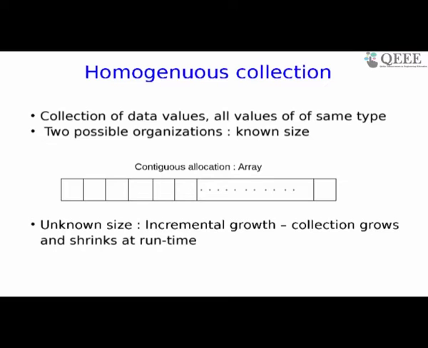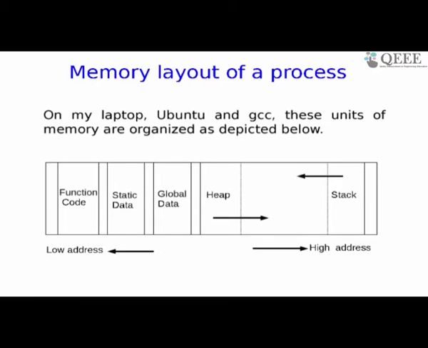Before I move on from this, let me summarize. I was trying to get you a feel of segmentation faults, not just to show you that there are segmentation faults, but basically I wanted to draw your attention to this picture 19. It may slightly differ from architecture to architecture, from the vendor of the operating system, but by and large, what I've shown you is a reasonable organization. Some may flip low to high address. The stack may be at the low address and the function code at the high address, but typically this is what happens on my machine. Okay, so this is a break for questions.